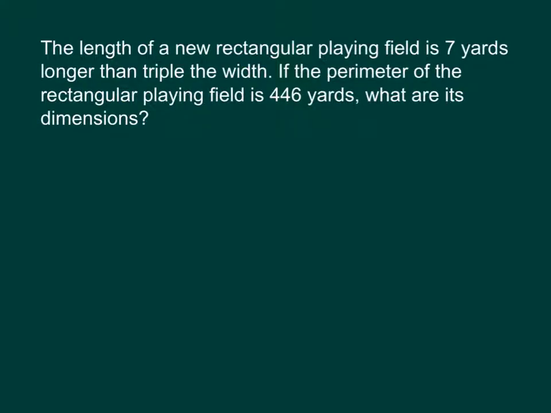Next up, the length of a new rectangular playing field is 7 yards longer than triple the width. If the perimeter of the rectangular playing field is 446 yards, what are its dimensions? So the length is 7 yards longer than triple the width. So if we were looking at this first sentence, the length is 7 yards longer. 7 yards longer is going to be addition, so we could say the length is equal to 7 yards more than triple the width. Triple means 3 times that thing. So 7 yards longer than 3 times the width.